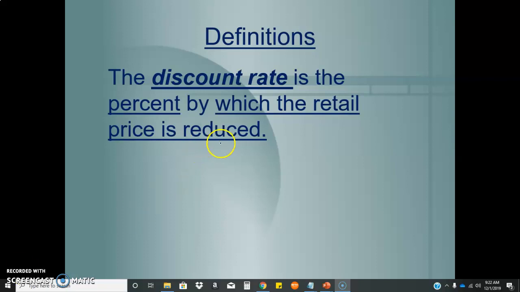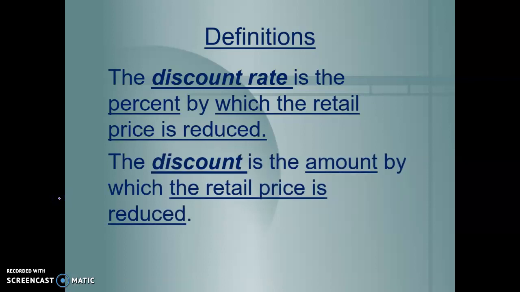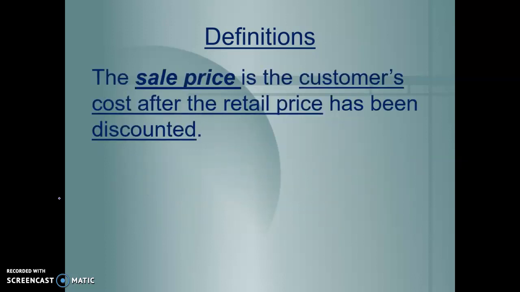The discount rate is the percent by which the retail price is reduced. So occasionally stores will give us a discount rate to encourage us to buy more of their product. We see these discount rates typically around holidays, but some stores seem to offer discount rates all of the time. The discount then is the amount by which the retail price is reduced. So the discount rate is a percentage. The discount is a dollar amount. The sale price is the customer's cost after the retail price has been discounted. So you have your original price, the retail price, you have this discount rate, which is a percentage, and a discount, and then we have this sale price is what we pay.